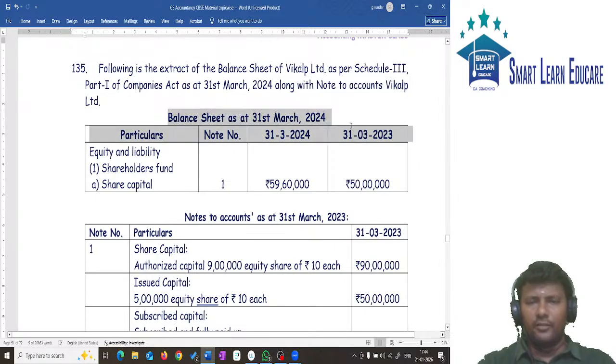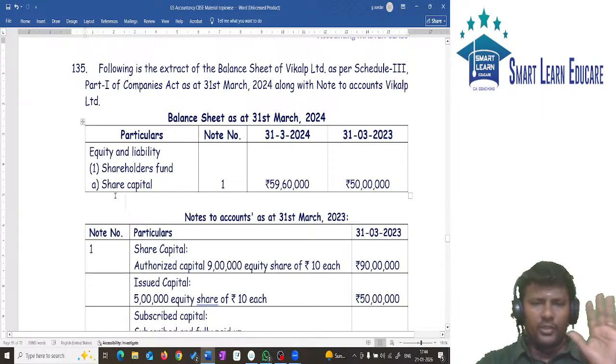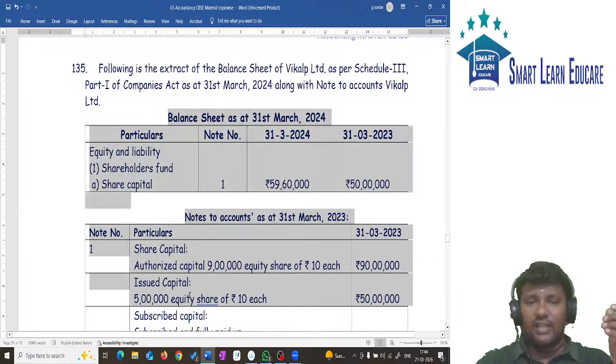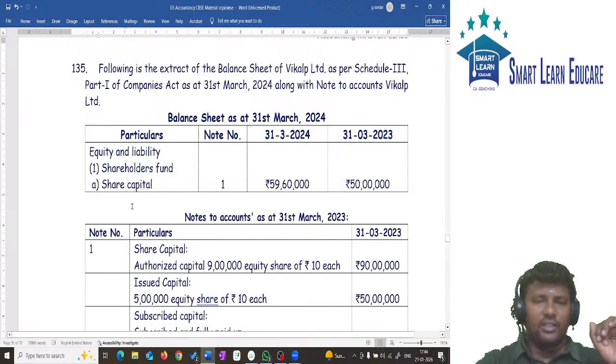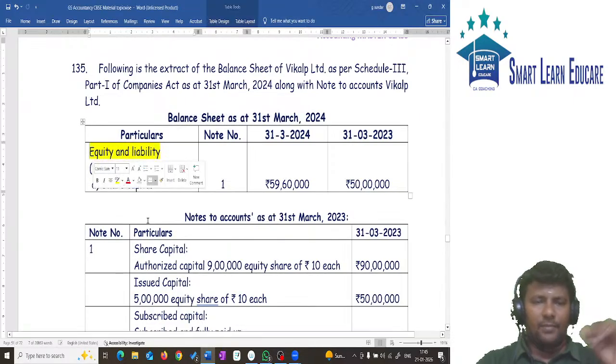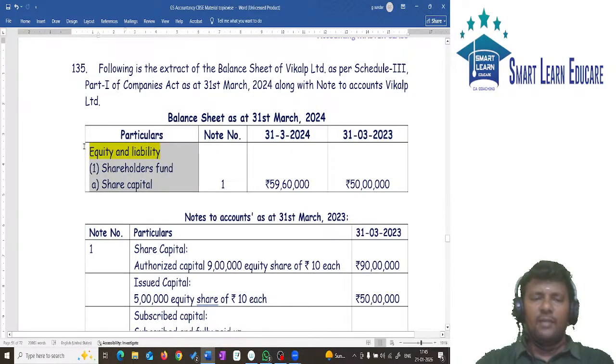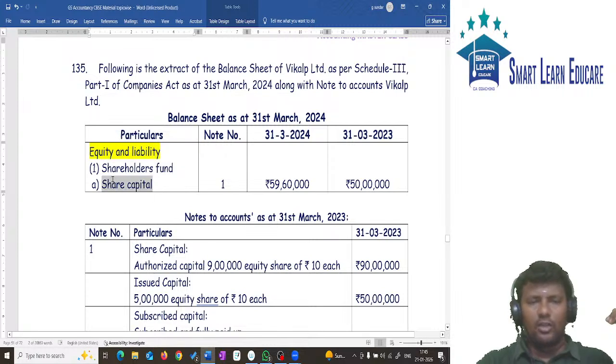So balance sheet also given, notes to accounts is also given. Remember, this type of question, this type of presentation is asked many times. What is the presentation? Balance sheet la the first liability side heading will be equity and liability. Adula first one shareholders fund. In shareholders fund, first one it is share capital. Share capital will come under notes to accounts. In that shareholders fund, adula first we have share capital.